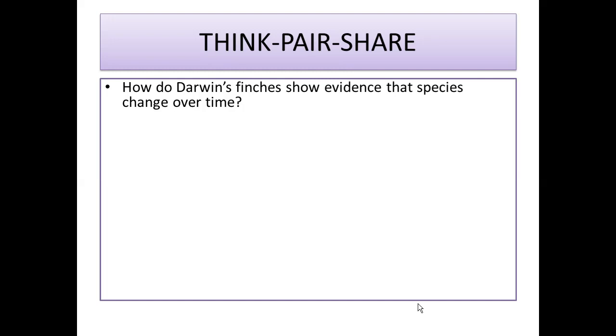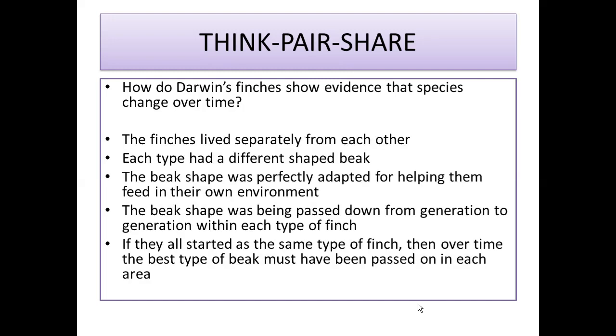Okay, so let's have a look at the mark scheme. How do Darwin's finches show evidence that species changed over time? The finches lived separately from each other. We said that they are geographically isolated. Each type had a different shaped beak. The beak shape was perfectly adapted for helping them feed in their own environment. The beak shape was being passed down from generation to generation within each type of finch, because that specific shape and size of beak was an advantageous characteristic that helped that finch to feed itself.